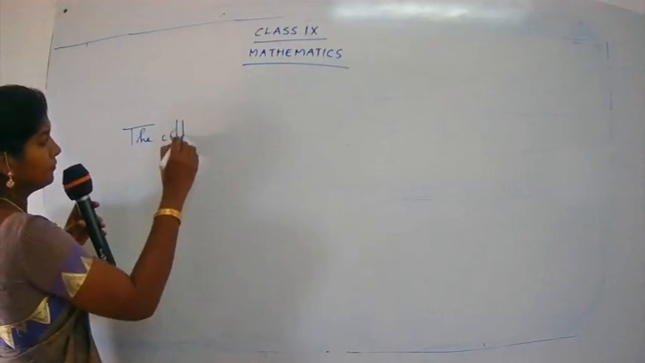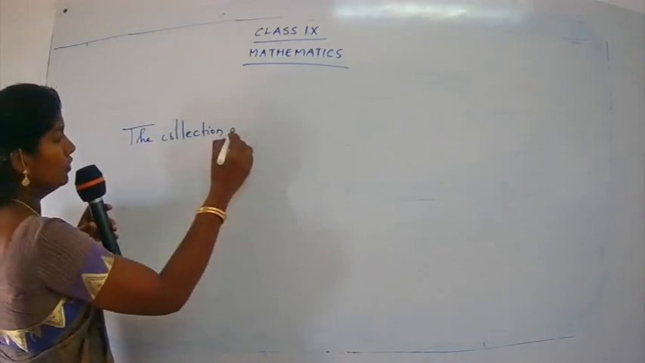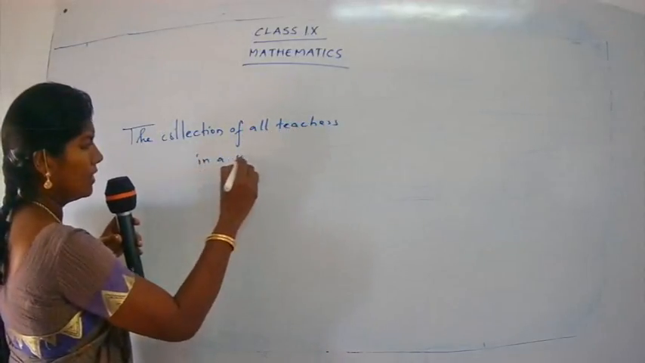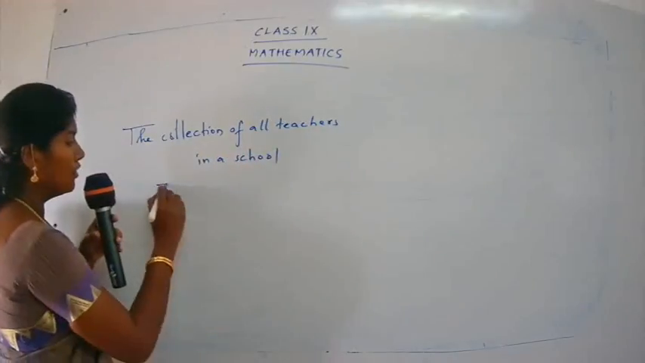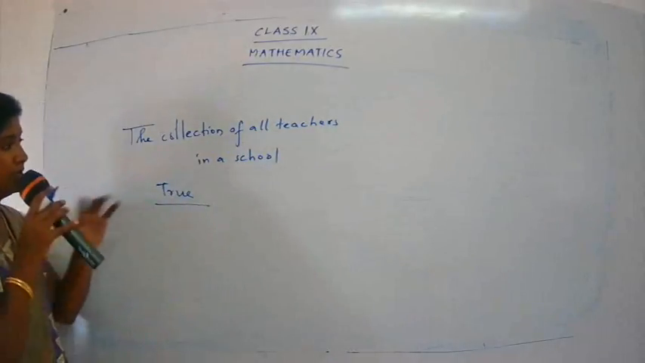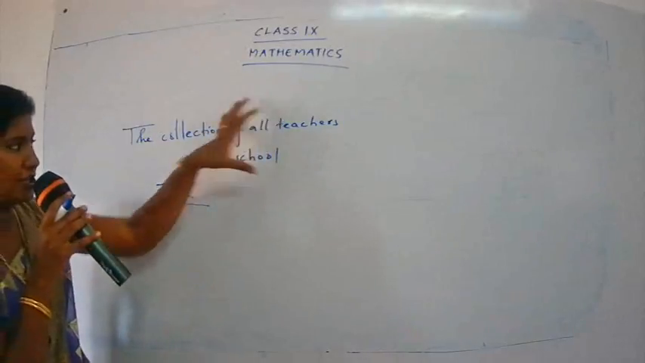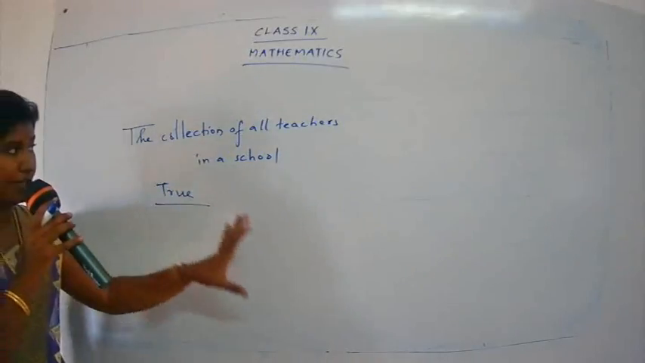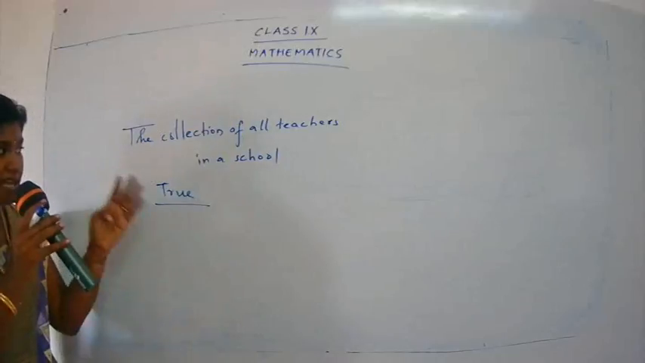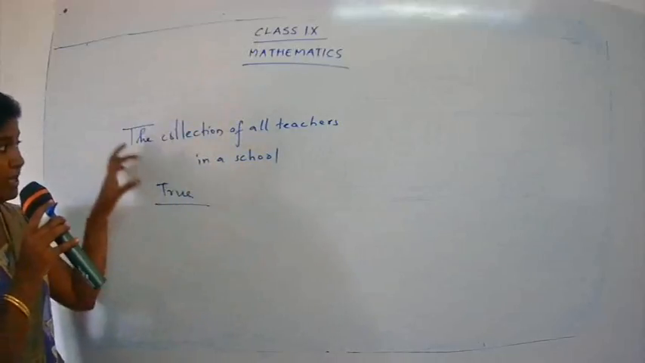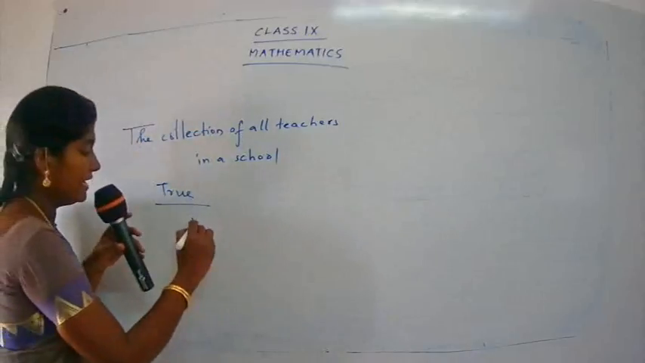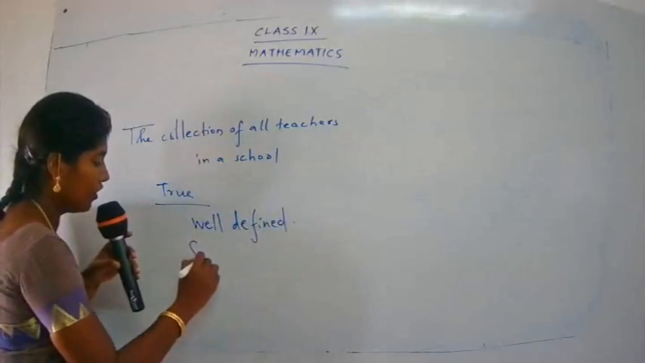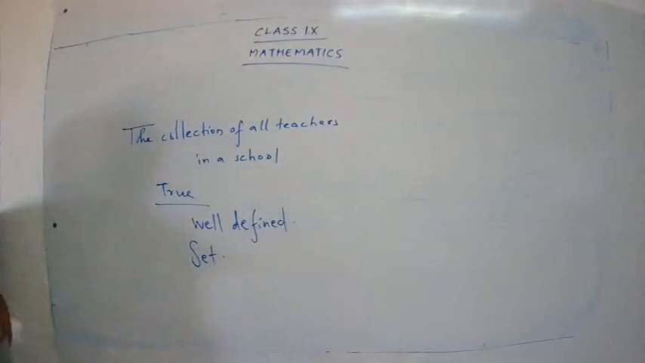There is a collection of all teachers, if we have the statement, all teachers in a school. This statement is true for all. For every child, this statement is true. If you have around 50 teachers, and if we ask every student, he is going to say, okay, we have so many teachers. We have English teachers, maths teachers, science teachers, and so on. For every student, the statement is true. So this statement is well defined. So if the statement is well defined, we call it a set.